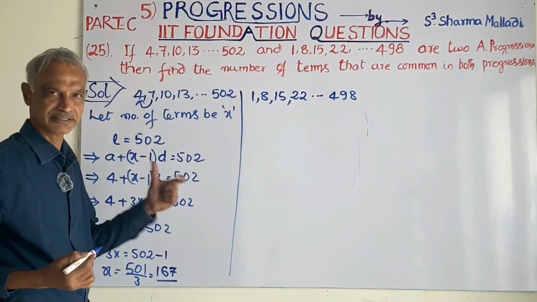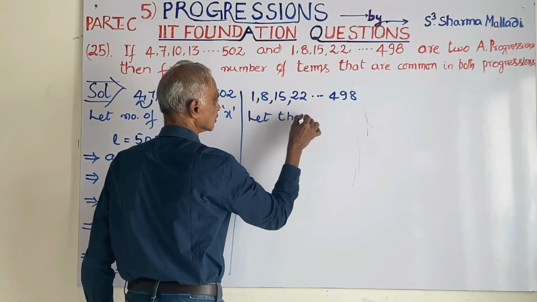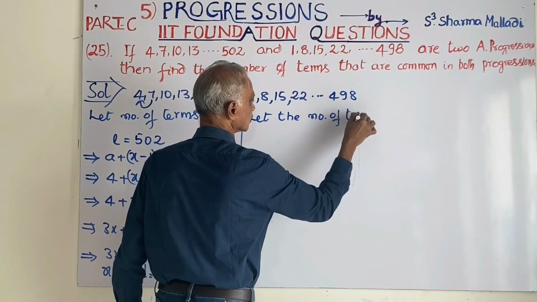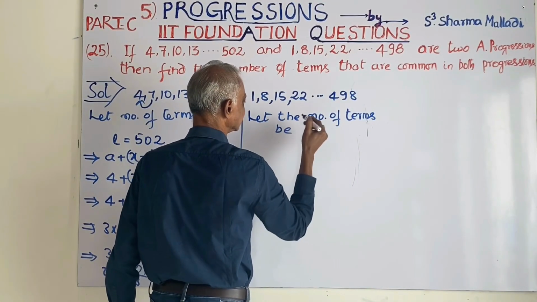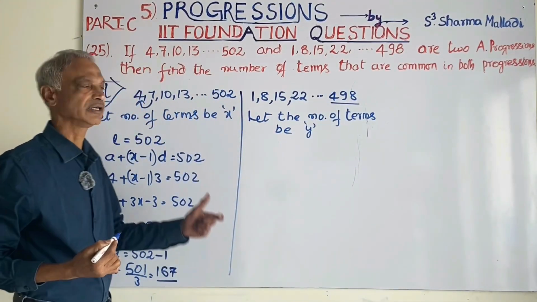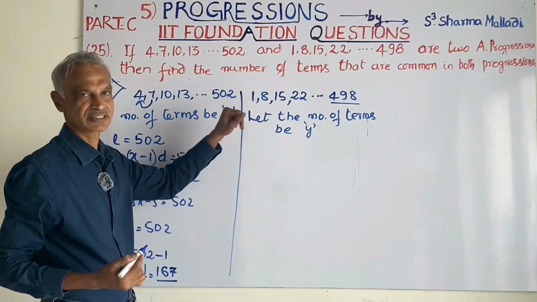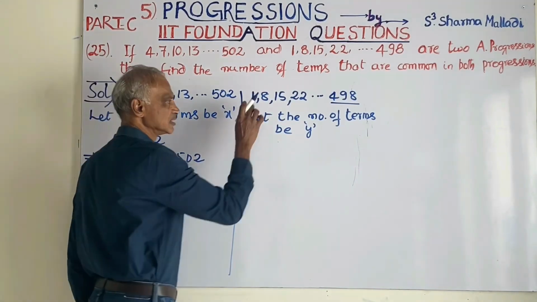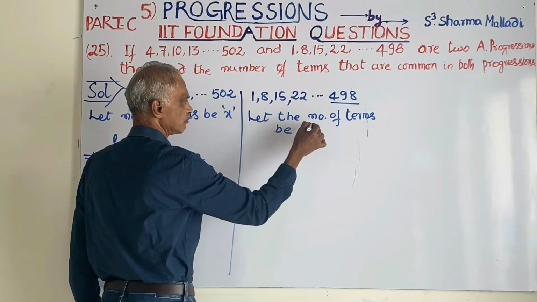498. Let the number of terms be y. Now, what is the formula we have? This is the last term. Check whether they are in AP or not. 8 minus 1, 7. 15 minus 8, 7. 22 minus 15, 7. The common difference is the same. So, this progression is an arithmetic progression.